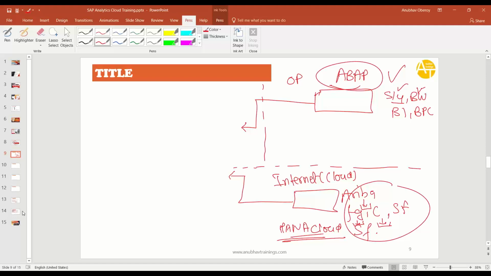Next question. Anubhav, I have a question. Like you said, there are two types of connections: one is live and the other one is data acquired, load, right? Okay. So basically, if you run the report dashboard, if it is a live connection, it directly talks with the database and gives you the data, right? Yes.